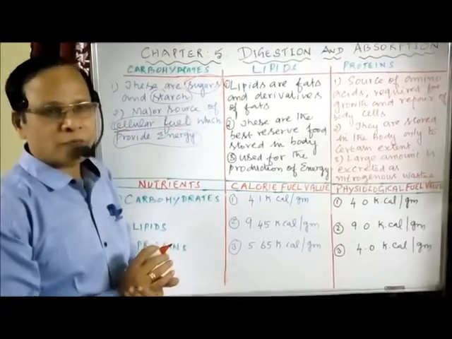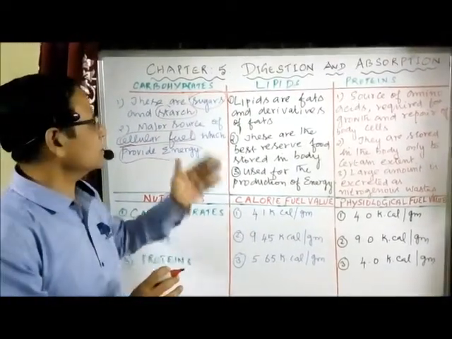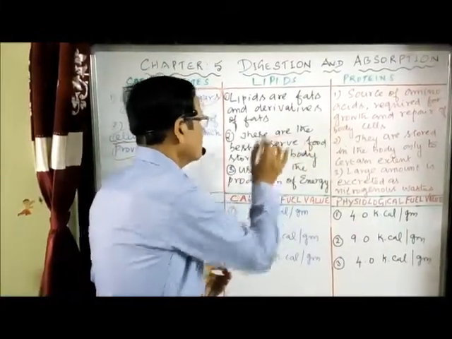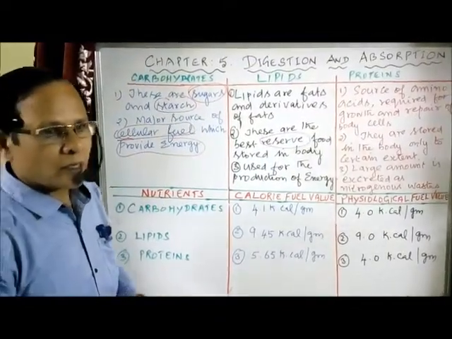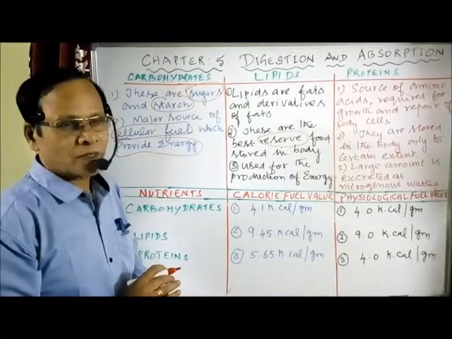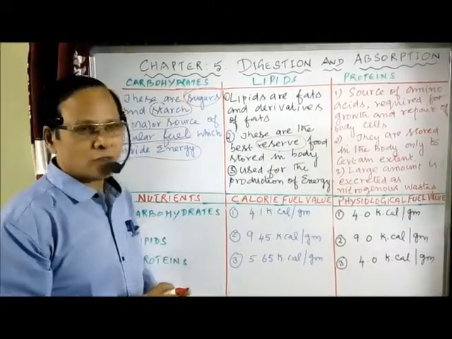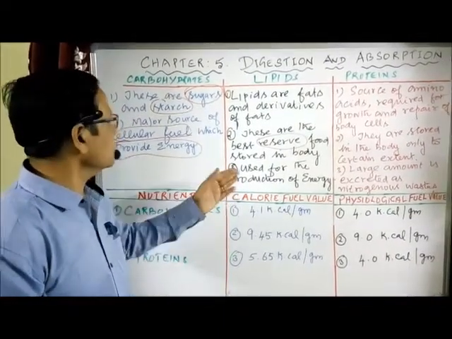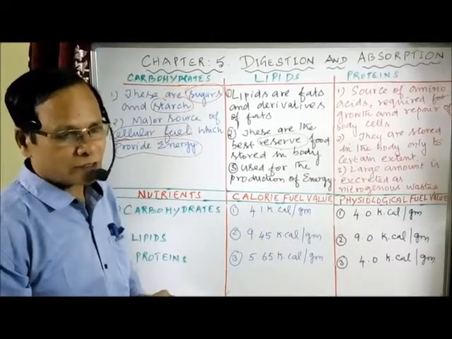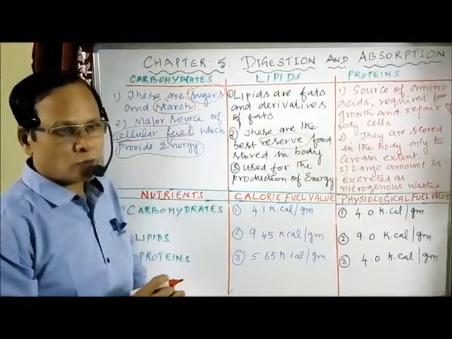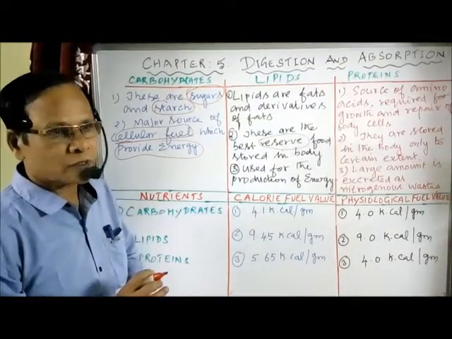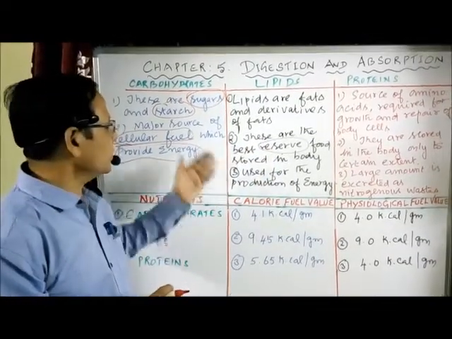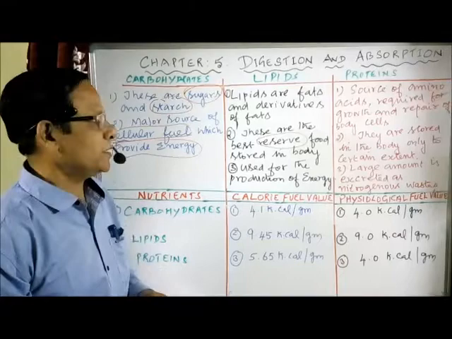Now what are lipids? Lipids are fats and fat derivatives together called lipids. These are the best reserve food stored in the body, and they also provide energy. The amount of energy produced by lipids during oxidation is 2 times more than that of carbohydrates. But we use only carbohydrates as the instant source of energy because during the breakdown of lipids, some abnormal substances like ketone bodies are also formed. Though they contain more energy, we use only carbohydrate as an instant source of energy.